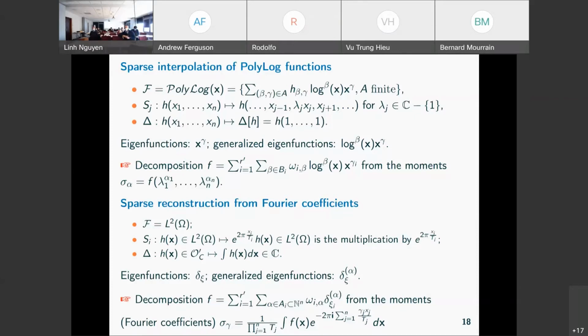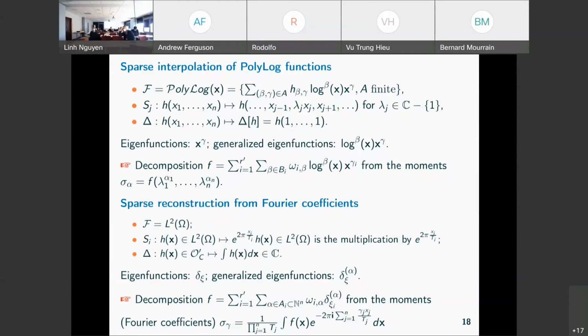What is done is, we start with a function of this form, and then we associate with it a generating series, which is obtained by this transformation we have seen. So we scale the variables by lambda j, and then we evaluate this at 0 and 1. So we get coefficients, and now if we look at the algebraic structure which is behind, we see that there are some eigenvectors. This is purely algebraic. We don't go to the transcendental functions.